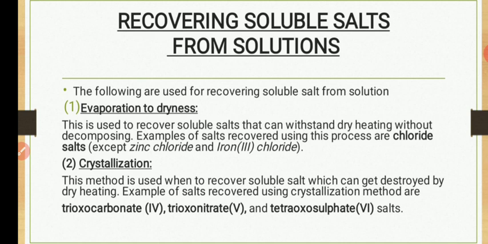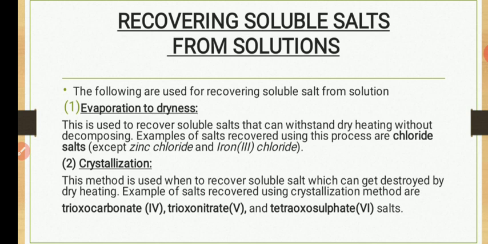So chloride salts generally are stable to heat. They don't easily decompose when you heat them. All of them, apart from ammonium chloride, the one that sublimes, and that one is not stable to heat. Some other chlorides like iron 3 chloride also. So both of them are not stable. So you cannot evaporate the solution to dryness. They will get destroyed. They will get decomposed. So if they will get decomposed, you will not evaporate the solution to dryness. You will crystallize. You will take pain to crystallize the salt. I've already told you how to crystallize.